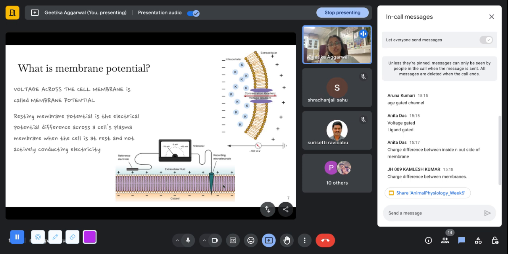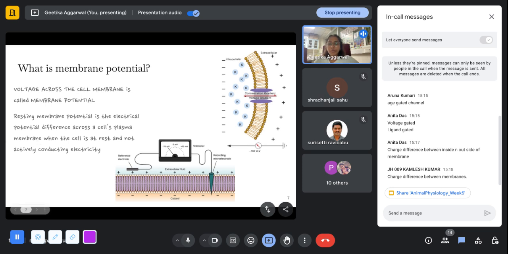And the resting membrane potential is the membrane potential when the cell is at rest and there is no active electricity. It's not actively conducting any electricity, so that is called the resting membrane potential, when there is no signal being transmitted through the cell. And the resting membrane potential is somewhere around minus 70 to minus 80 millivolts for the cells, roughly around this value. They can be at other values like minus 40 or so, but most of the cells are at minus 70 millivolts. Okay.